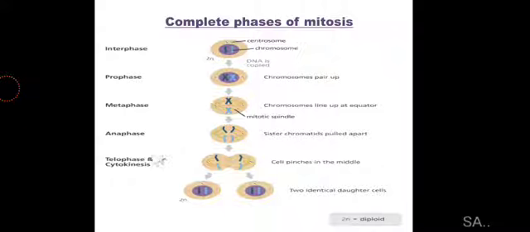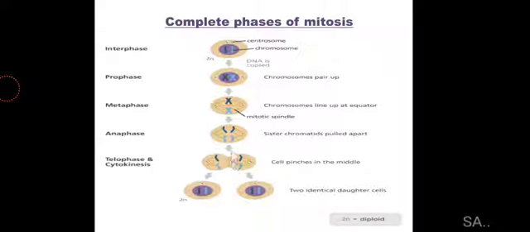Once this phase is over, the next phase, telophase, starts. In telophase, the chromatids reach the poles and the spindle fibers start diminishing, while the nuclear membrane starts appearing, basically regenerating itself.